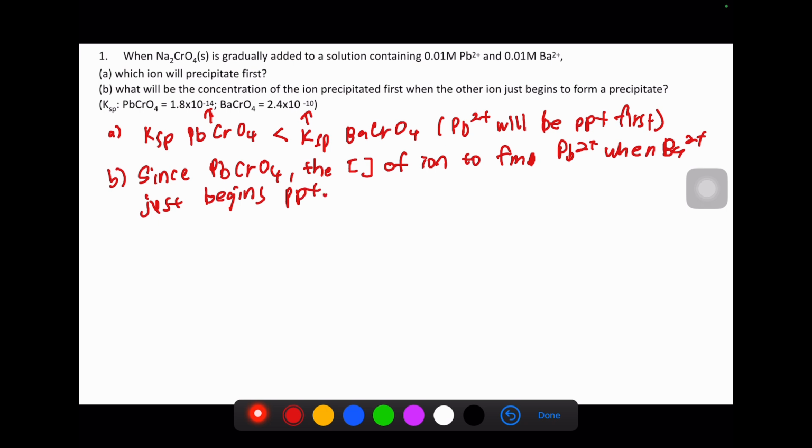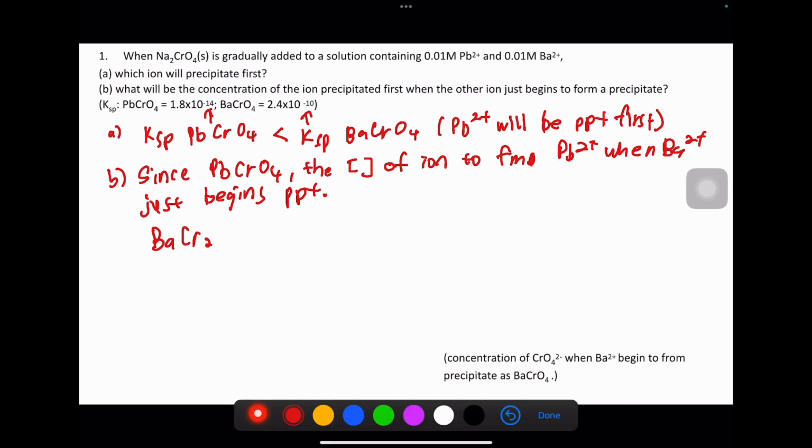So at this point, we need to know the barium chromate concentration first. Okay, we write down the equation. Barium chromate produces barium 2+ in aqueous and also chromate ion in aqueous.